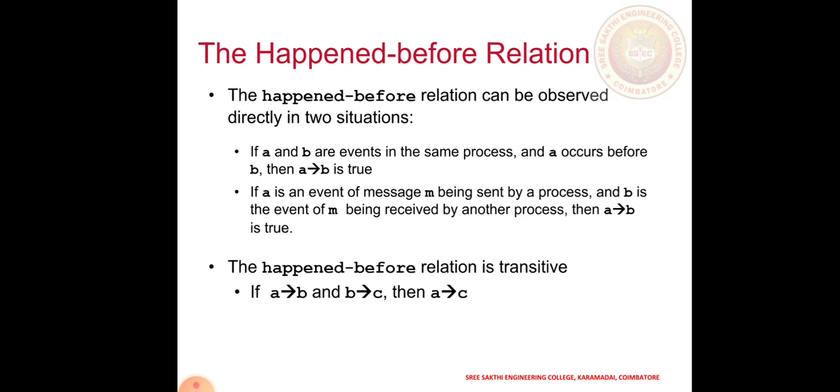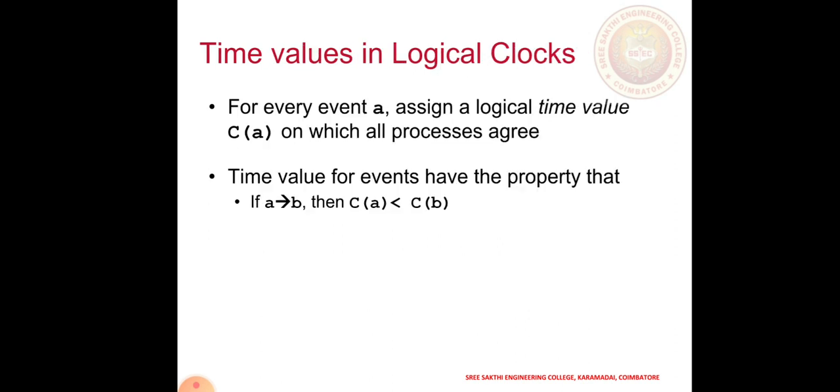Then the happened-before relationship is transitive. That means if A → B and B → C, then A → C. It is a real thing: if A happens before B, and B happens before C, then A should happen before C only. There is no overlapping.